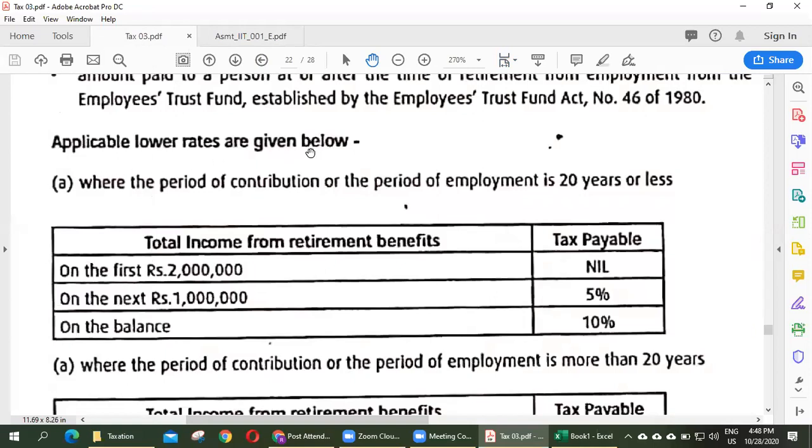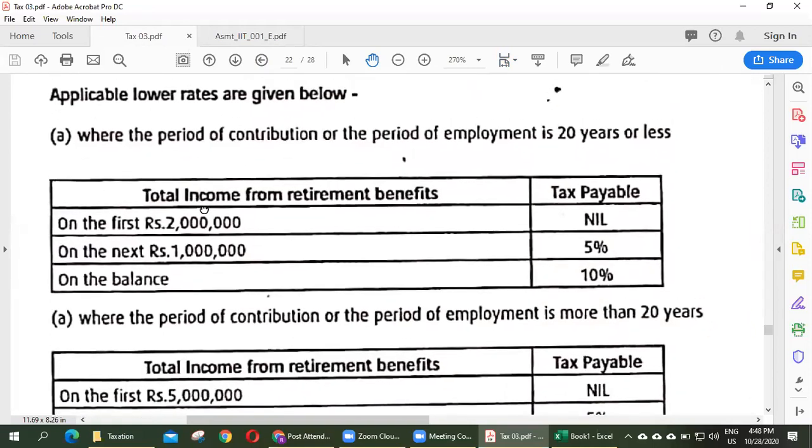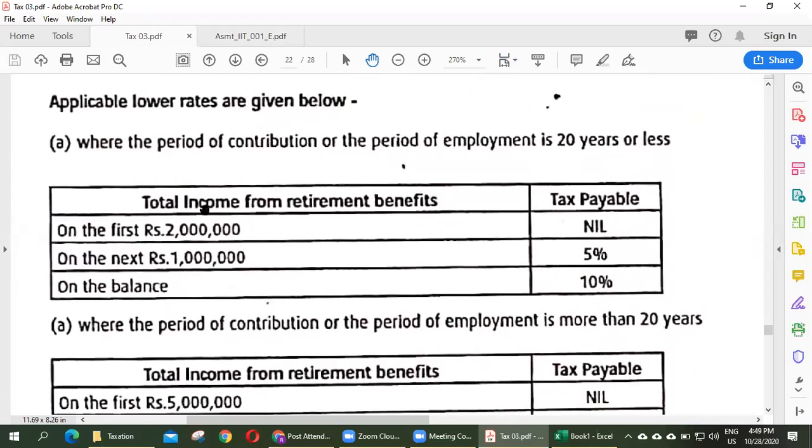Applicable lower rates are given below. First, we have to decide the experience of the person. At the time of retirement, we have to calculate his service period. We have to decide whether his service period is more than 20 years or less than 20 years.